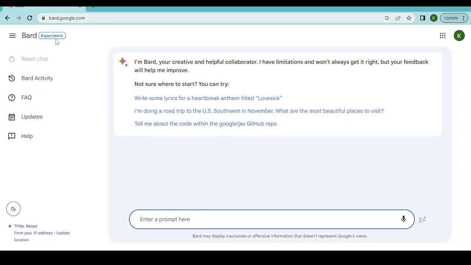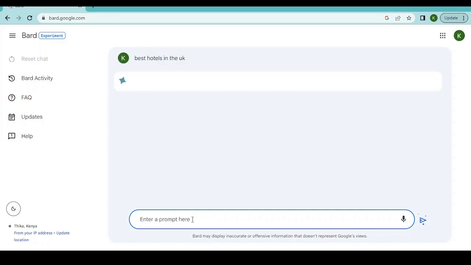This Bard interface, as you can see, it is telling us it's still an experiment because, like I said, it is still under development. Having said so, now over here, this is where you put the text that you want to search, just like we have with ChatGPT. And in this case, I would like to search some information. Let me maybe search best hotels in the UK. Best hotels in the UK.